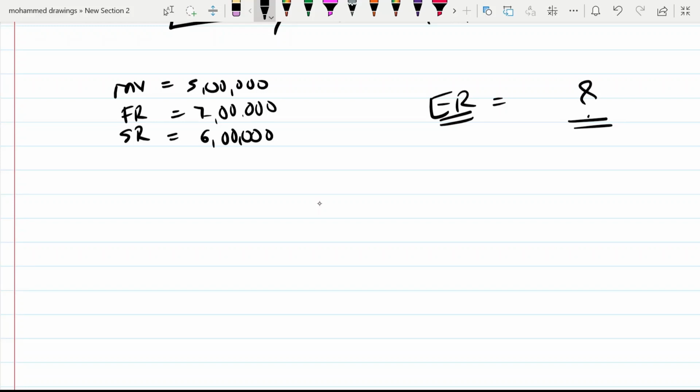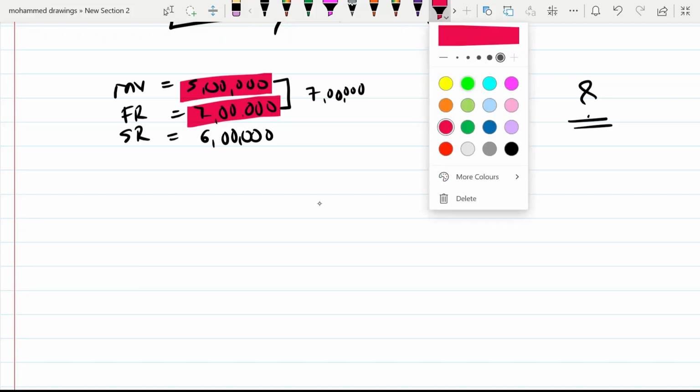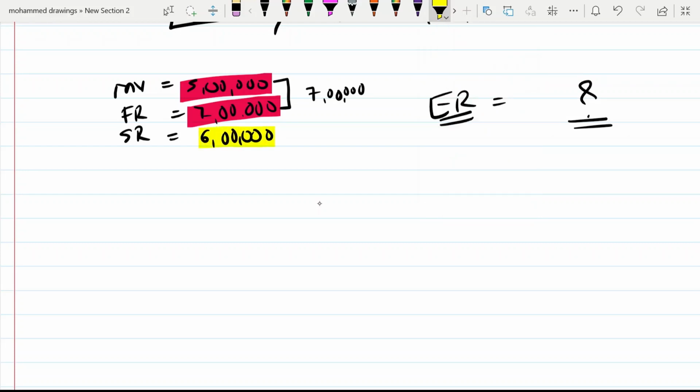So now you have to find out the answer in this way. You have to make a comparison between these two values, MV and FR, whichever is higher. So the higher amount is 7 lakh. That will become your first answer. Next, you have to make a comparison with SR. Your SR is 6 lakh and your first answer is 7 lakh.